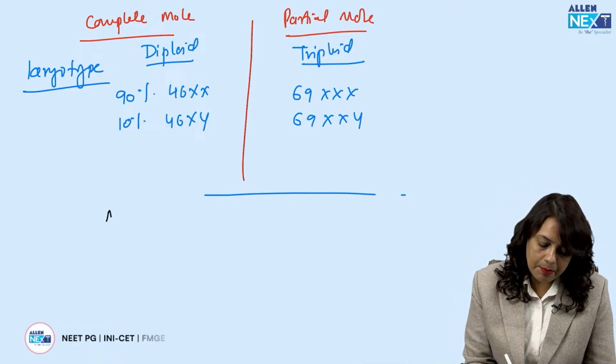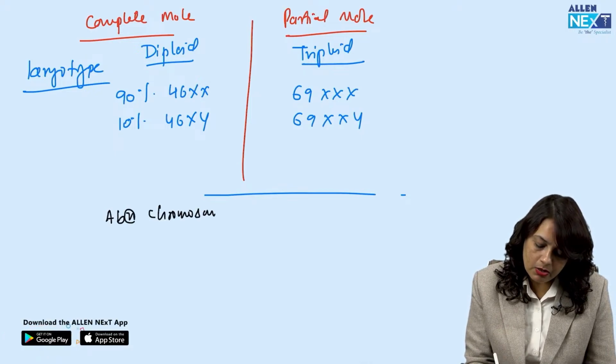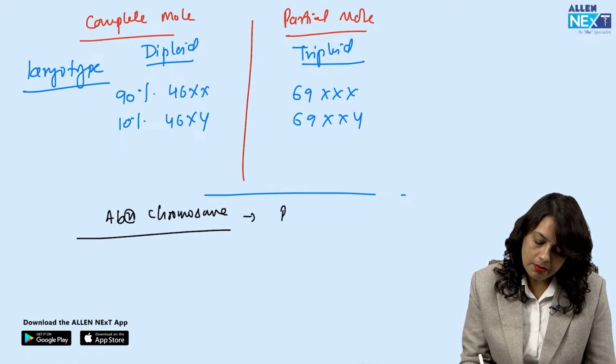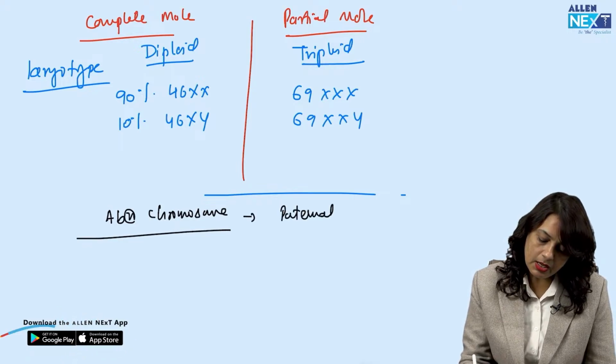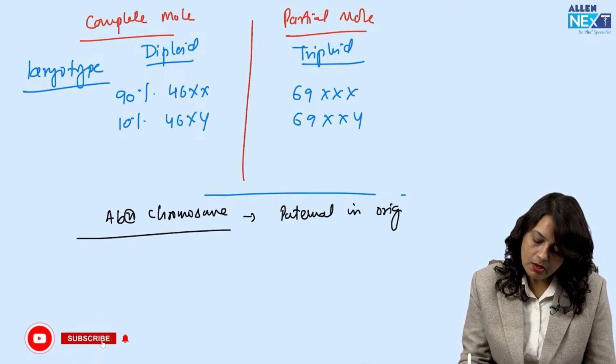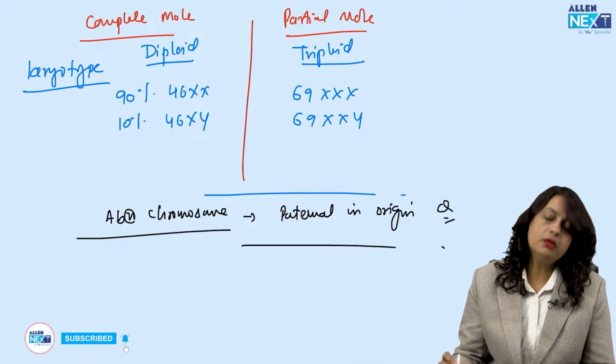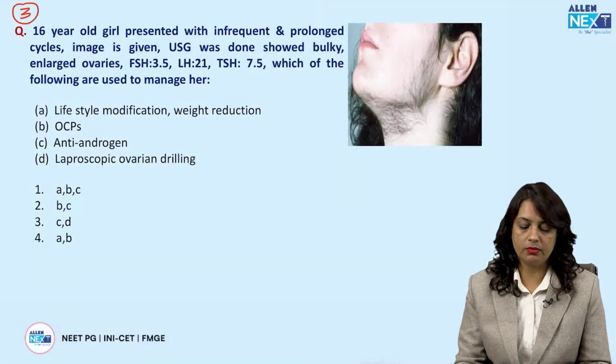And the abnormal chromosomes are paternal in origin.